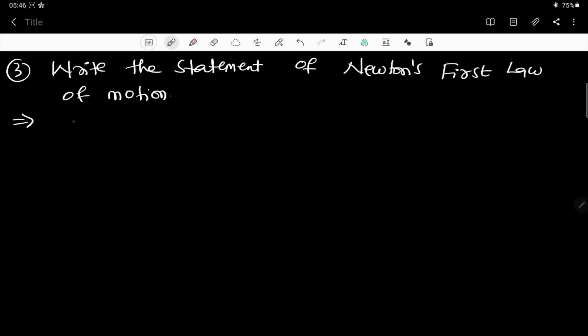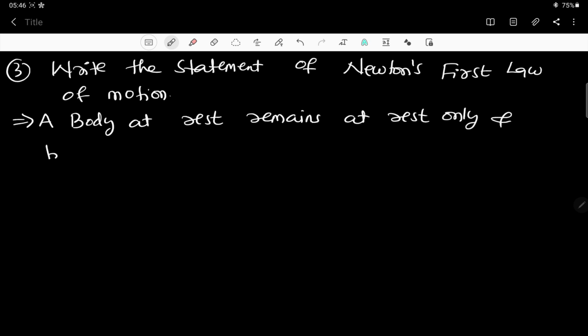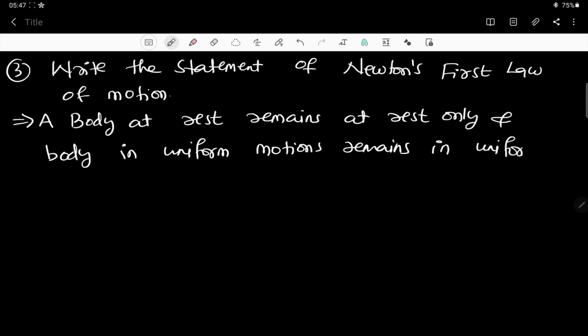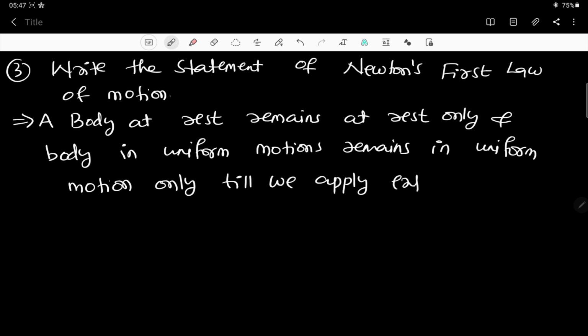A body at rest remains at rest only, and a body in uniform motion remains in uniform motion only, till we apply an external force.